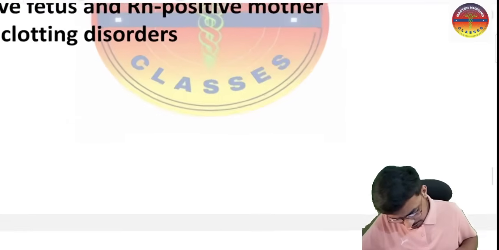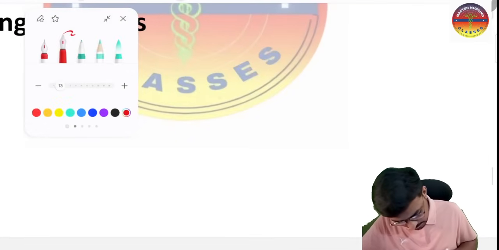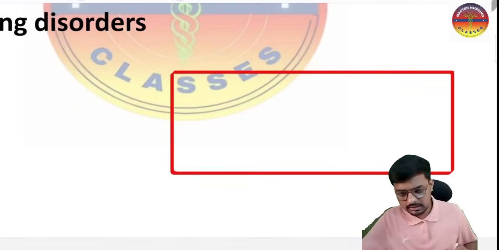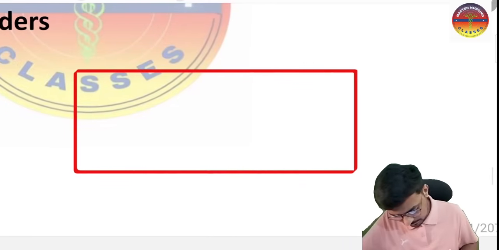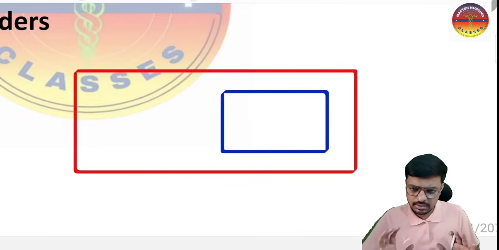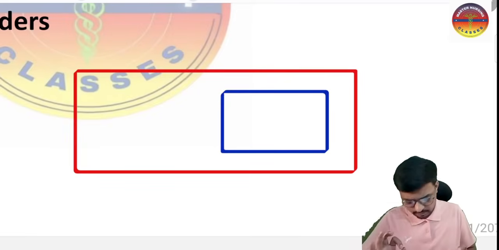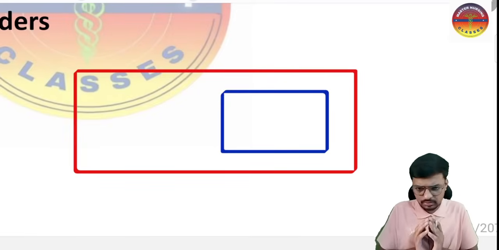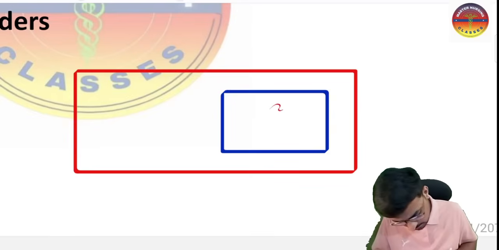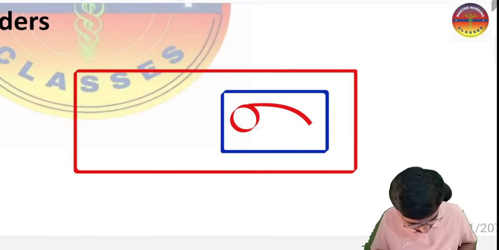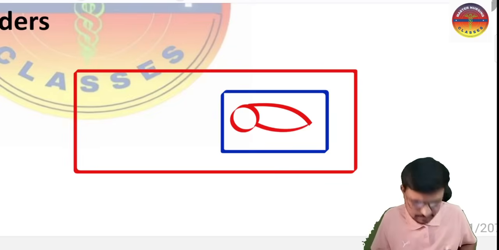Consider this is the mother's body. Inside the mother's body, consider this one is the uterus, just for concept clarity. So the red one is the entire mother body, and inside the uterus we have a growing baby, which you call the fetus. So consider this as the fetus.